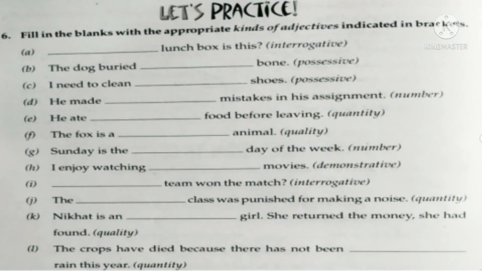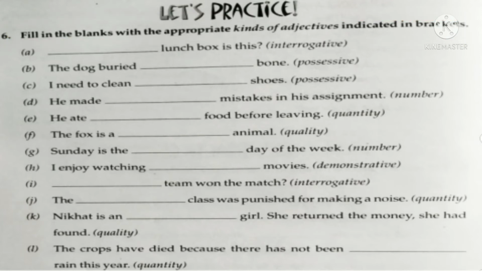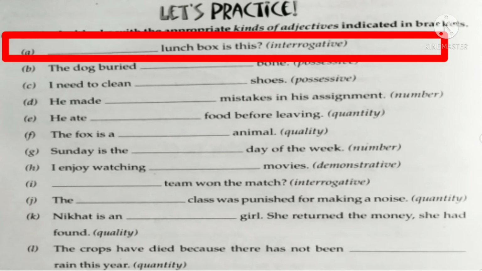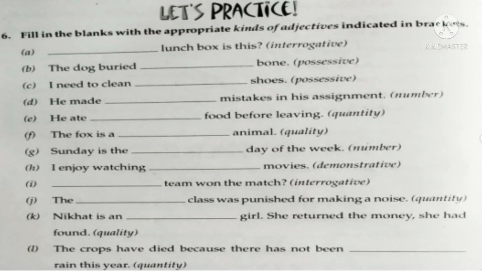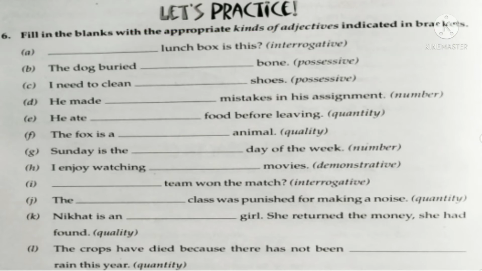So here you have to fill in the blanks with appropriate kinds of adjectives indicated in the bracket. Okay, so look at the first sentence. Dash lunchbox is this, and the kind of adjective that is given in a bracket is interrogative. So you have to fill an interrogative adjective here. So the answer here will be whose lunchbox is this?